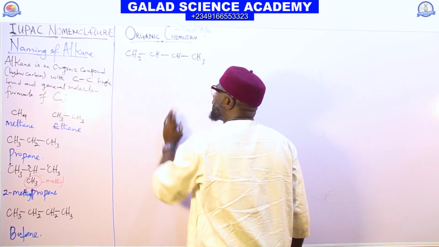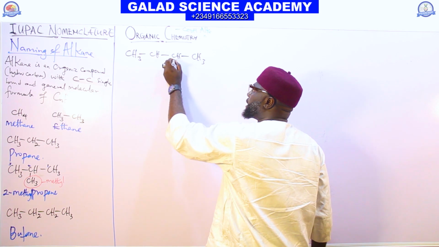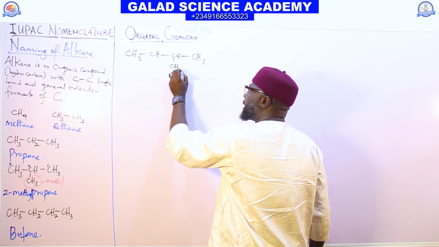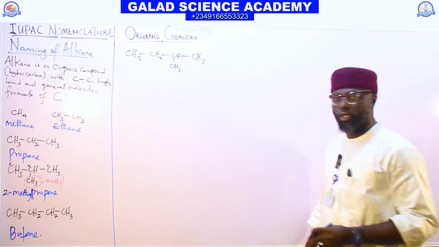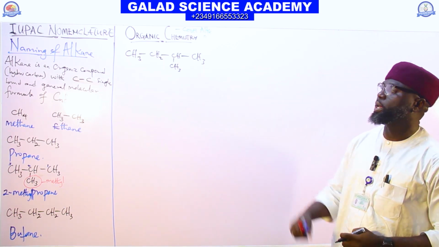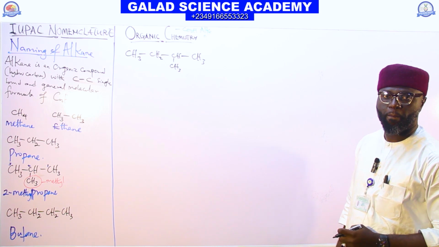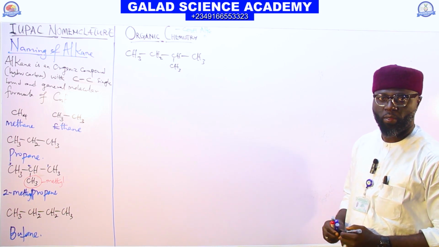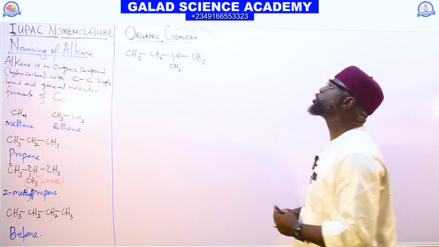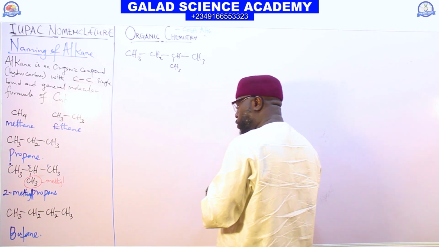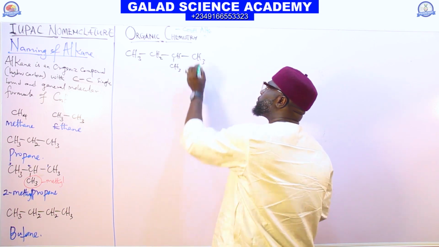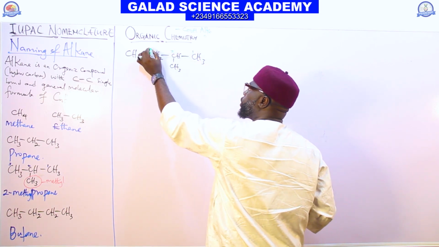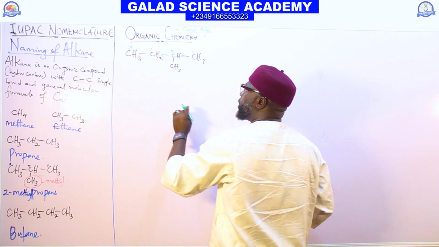But in case we now have the compound in this form, CH3, CH2, CH3, and we decide to add CH3 here, and we have CH2 here, and you are asked to name it. To name this compound, we follow the same procedure. This place is 1, 2, 3, 4.